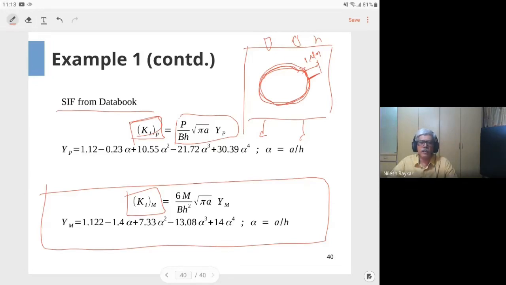So suppose that rocket casing you are building in a manufacturing shop, and it has the ultrasonic testing facility which can detect cracks, let's say up to 250 micrometers, and below that it is not accurate enough. So we'll assume that the rocket body has cracks of 250 micrometers, and then, assuming the crack is oriented in the worst direction, you design that component. So the design based on fracture mechanics is employed for very critical components. It is not done for regular parts.